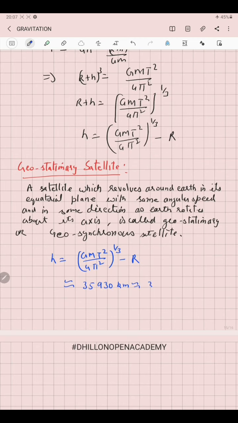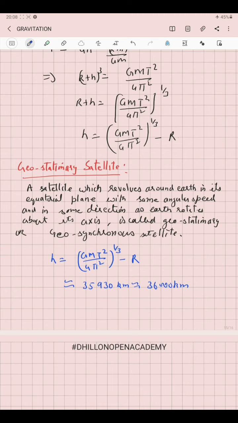That's approximately 36,000 kilometer, which means that if a satellite has to become a geostationary satellite so that its time period is the same as that of the rotation of Earth around its own axis, it must be present at a height of 36,000 kilometer above the surface of Earth.